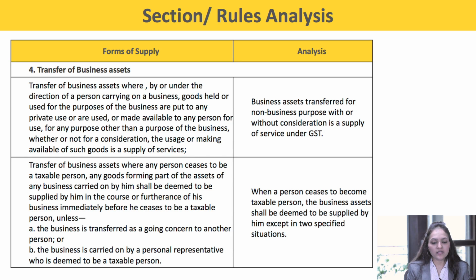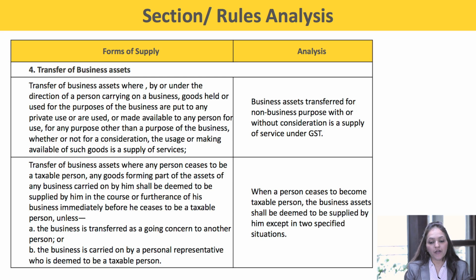Transfer of business assets where a person ceases to be a taxable person, any goods forming part of the assets of any business carried on by him shall be deemed to be supplied by him in the course or the furtherance of his business immediately before he ceases to be a taxable person, unless the business is transferred as a going concern to another person or the business is carried on by a personal representative who is deemed to be a taxable person.